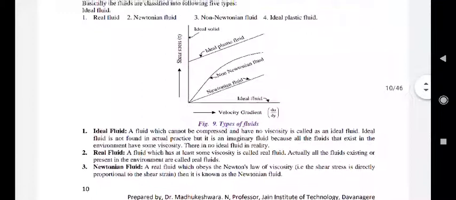So what is an ideal fluid? First, the fluid which cannot be compressed and has no viscosity is called an ideal fluid. So if any fluid does not have any viscosity, then it is called an ideal fluid. Such a type of fluid is not possible in reality, and also it cannot be compressed. Second one, real fluid. It is a fluid which has at least some viscosity, and actually all the fluids existing on the earth are called real fluids.